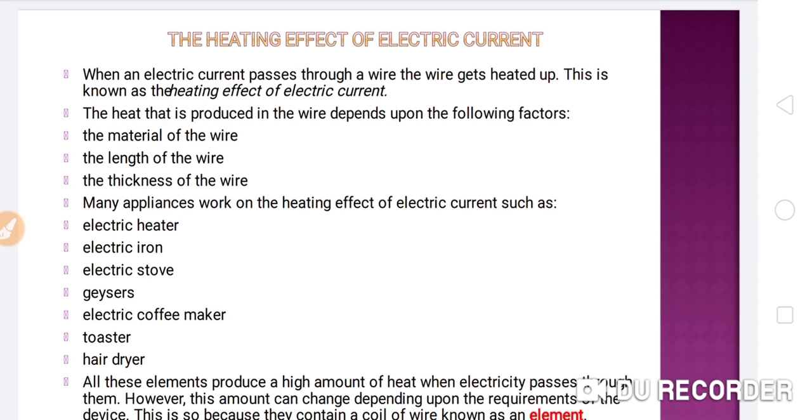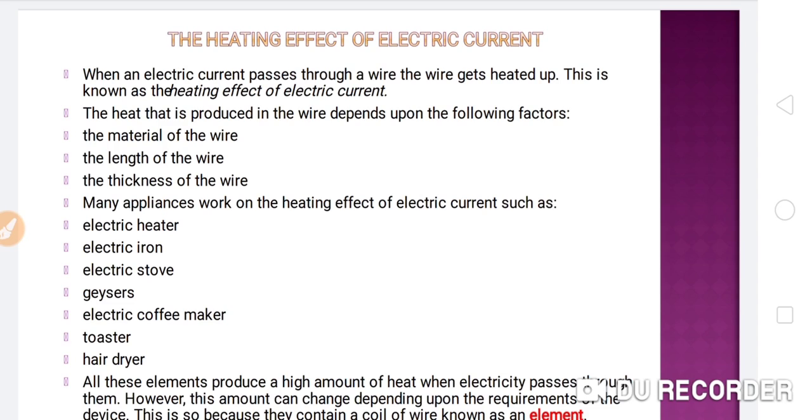Now second, the length of the wire. This is also a very important point, another factor affecting the heating effect produced by the electric current. And the third point is the thickness of the wire. These are all very important factors affecting the heating effect of electric current.